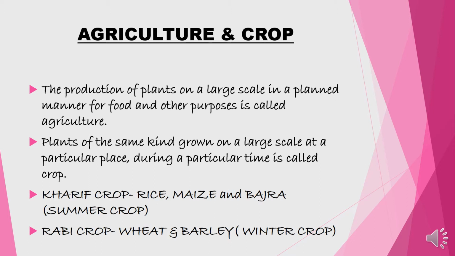Now the crops are of two types: kharif crops, which are called summer crops, for example rice, maize and bajra, and rabi crops, which are called winter crops, for example wheat and barley. Now, do all the crops grow in all the seasons? No. Let's study more about this.